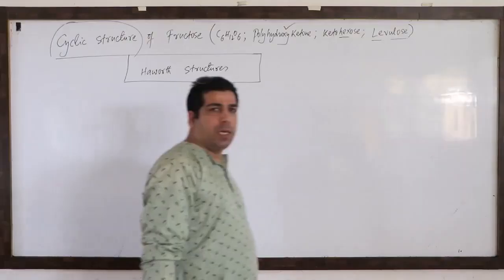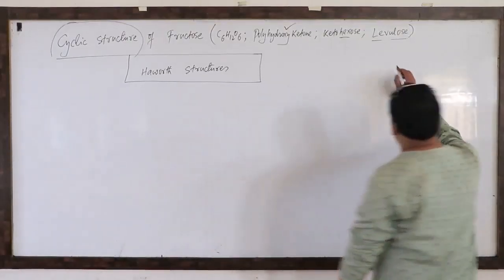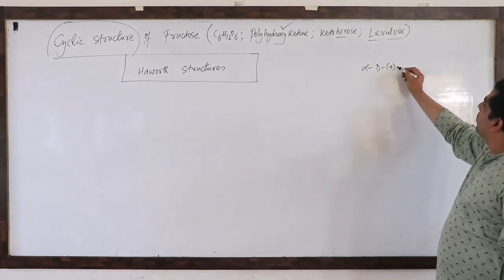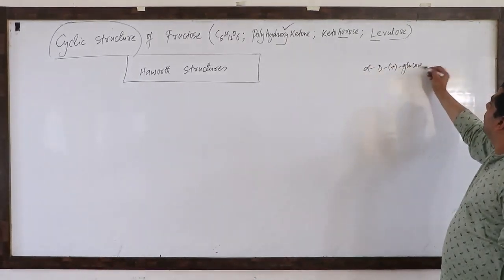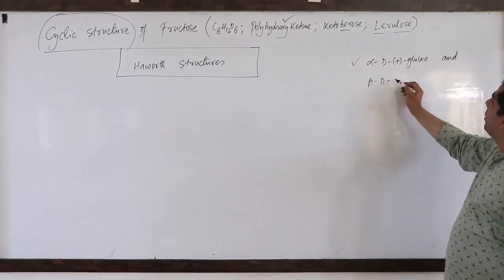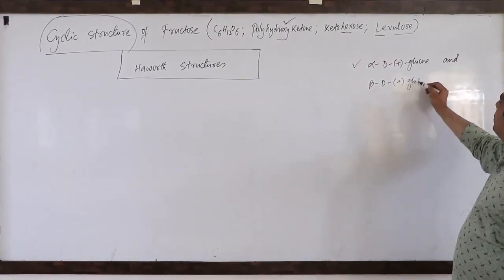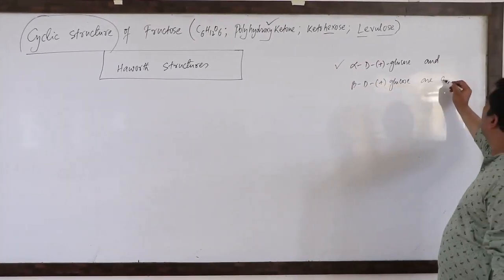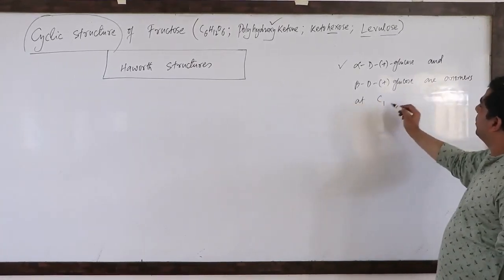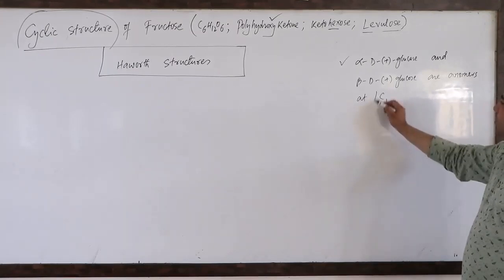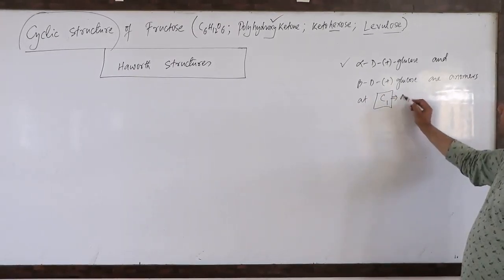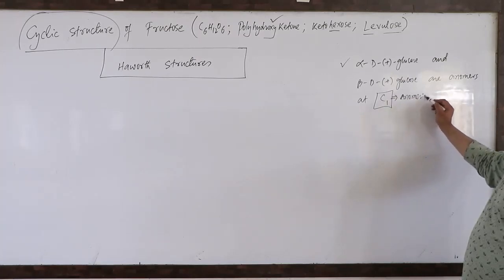We'll move further. So my dear friends, in the previous class, we have read that alpha D plus glucose and beta D plus glucose are anomers at C1, carbon number 1, which is the anomeric carbon. And you know that carbon number 1 is here, the anomeric carbon in glucose.